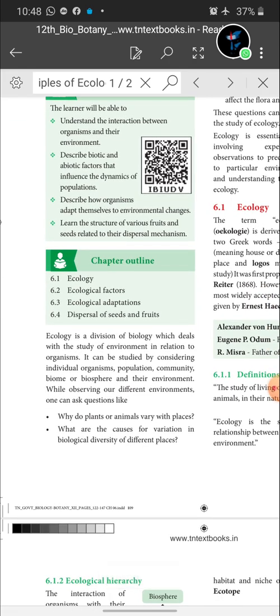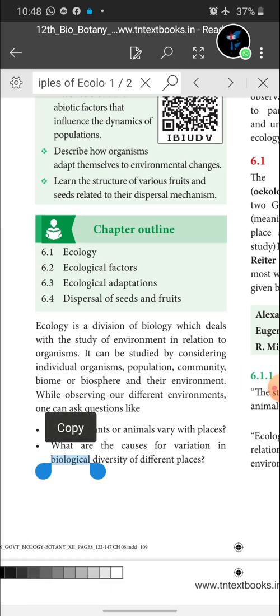Ecology. Ecology is a division of biology which deals with the study of environment in relation to organism. It's called what? Ecology. Okay, it is a 2-mark question, children. Please bracket it. That is, ecology is nothing but the study of environment in relation to organism. It can be studied by considering individual organism, population, community, biome or biosphere and their environment.